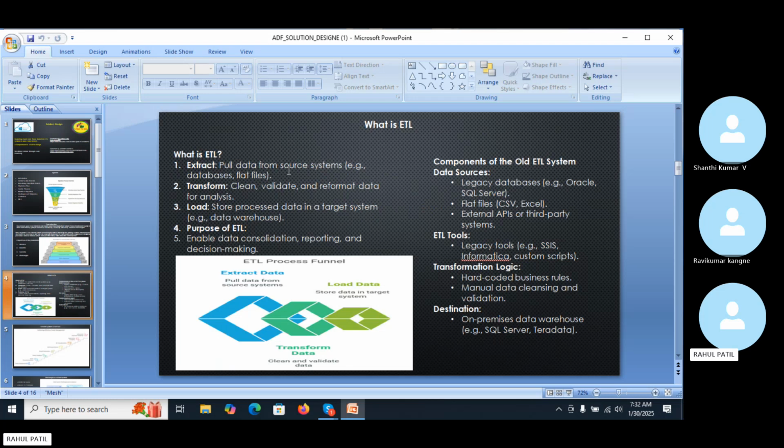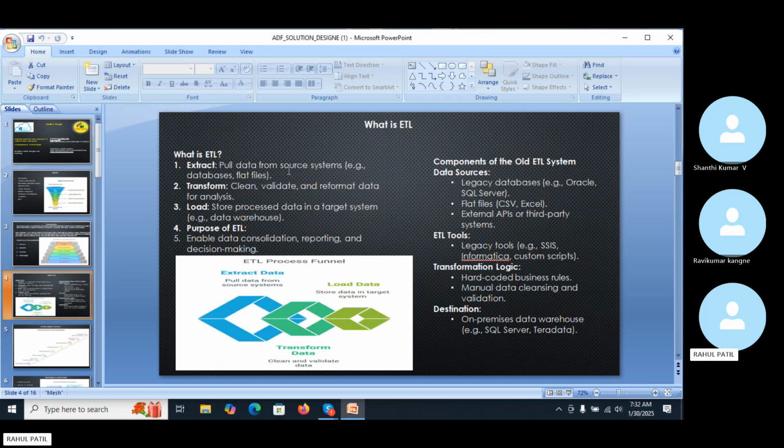We pull the data from the source system, like a database or a CSV file. We first have to pull the data, and this is nothing but the extraction. Then we have to transform the data. In the transformation process, we make the data a readable format, so that the system can analyze and validate it. So this task is the transformation: clean, validate, and reformat the data for analysis.